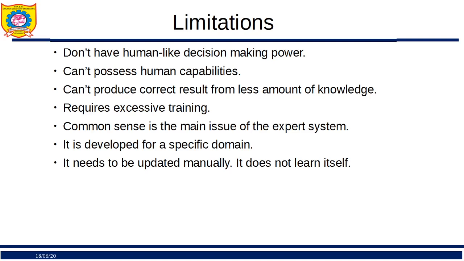They don't have common sense, okay? And everything can't be fed. Somewhere or the other, it is limited. How much knowledge should I provide to the expert system? It is developed for a specific domain. If it is developed for a specific domain, it can't be used for another domain, right? It needs to be updated manually. It does not learn by itself. So further, what we can do is combine this expert system with machine learning and develop a very good AI application.